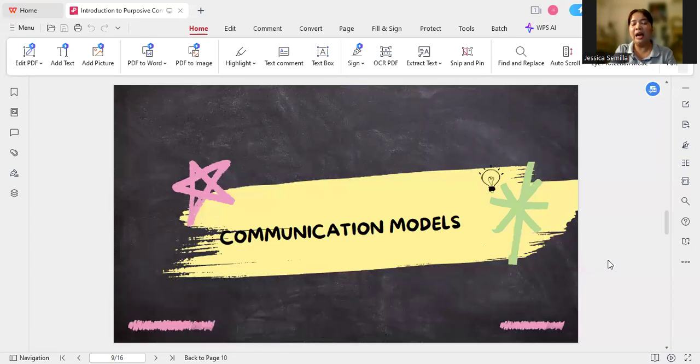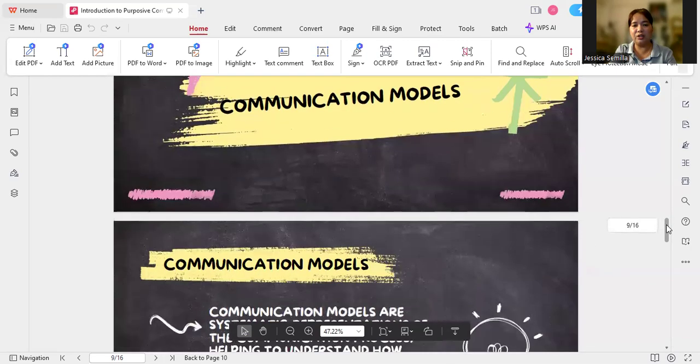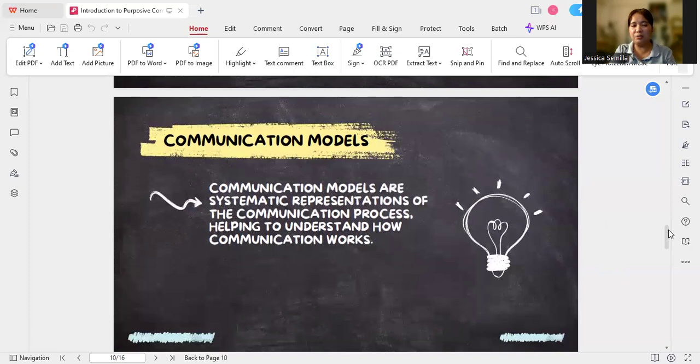So once again, everyone, our topic for today is about communication models. Communication models is basically a framework. Let's try to dig into the definition of it. It is a systematic representation or a framework of how the communication process works. This is like a fishbone on how you are going to understand how communication works. For you to understand it further, we're going to dig into the three communication models.